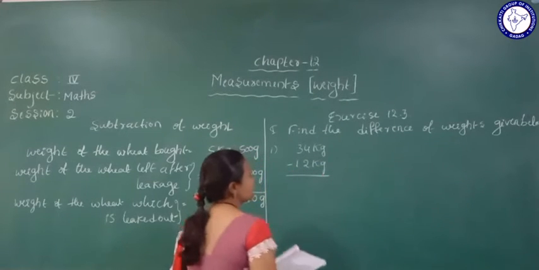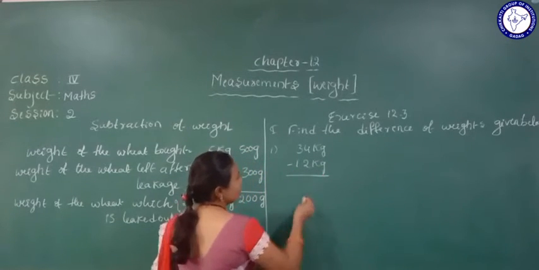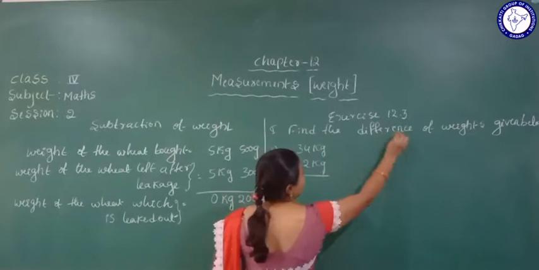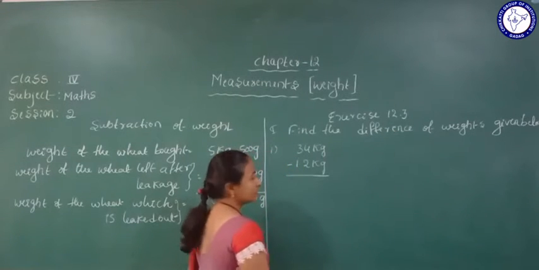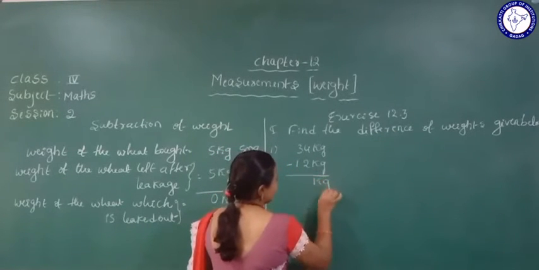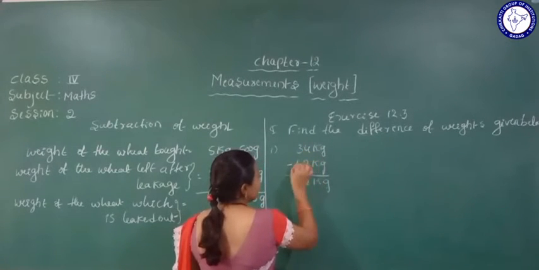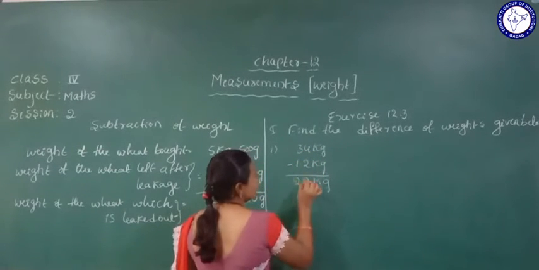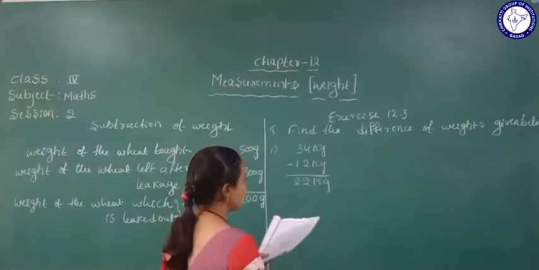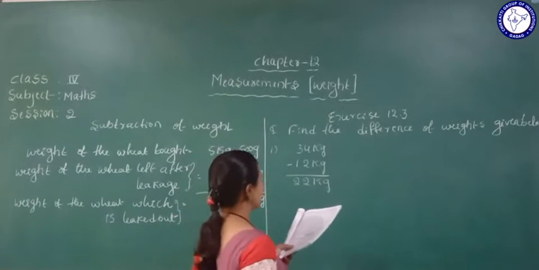Difference means we subtract. 4 minus 2 is 2, 3 minus 1 is 2. So the answer is 22 kg.